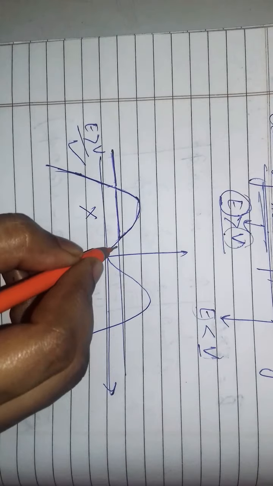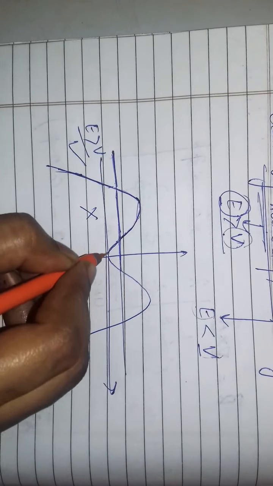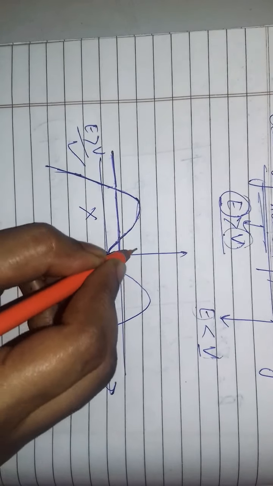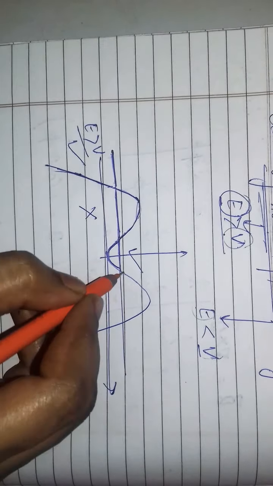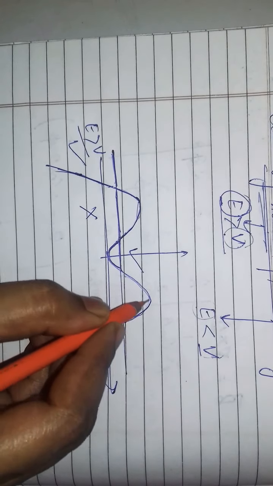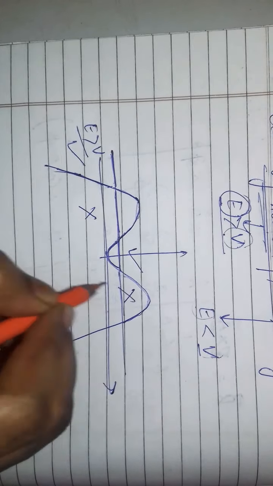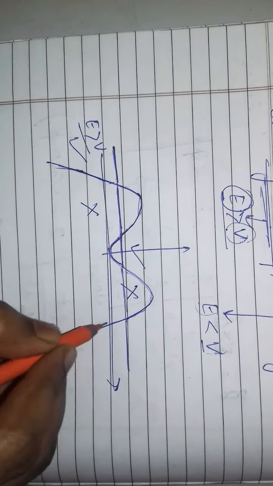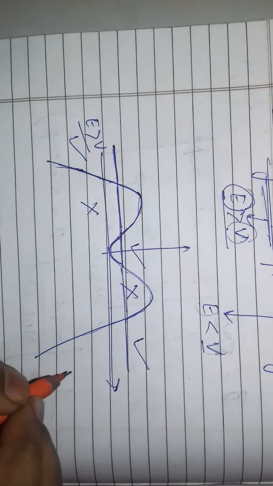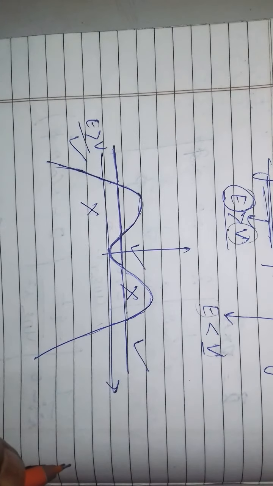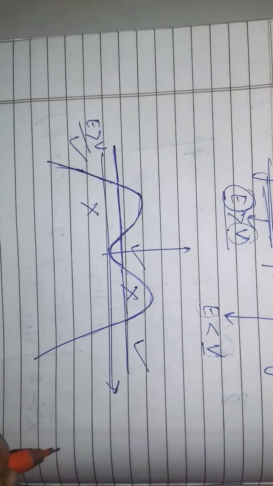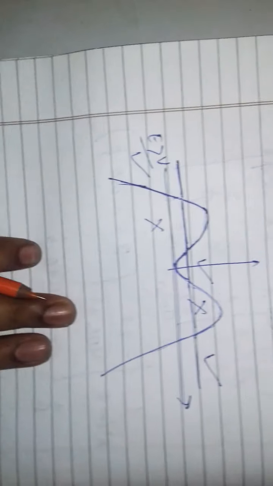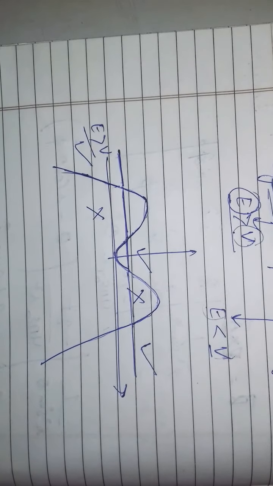And in this region, energy is here and potential is here, so potential is lower but energy is upper, so that is your classically allowed region. Here potential is more and energy is lesser, so that is your forbidden region. And here also energy is more, potential is lower, then it is classically allowed region. So that is classically allowed and forbidden regions. Now it's clear.